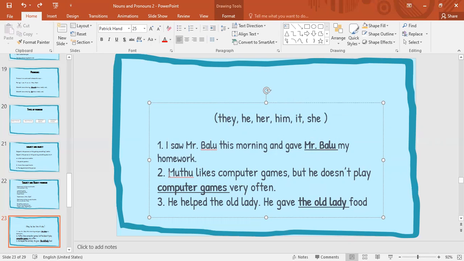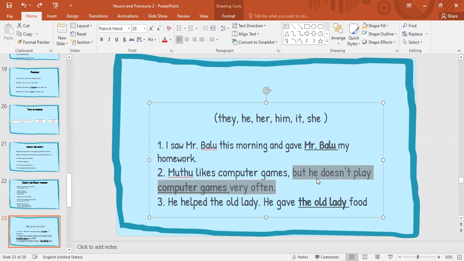Then the second question: Muttu likes computer games. We know that Muttu is the subject here. The verb is like, and computer games is the object. Another sentence is given with an underline, and we have to change it into a pronoun: but he doesn't play computer games very often. He, again, we can see that he is there.